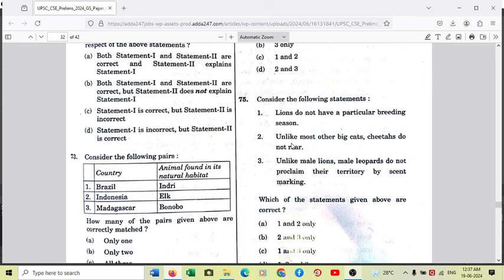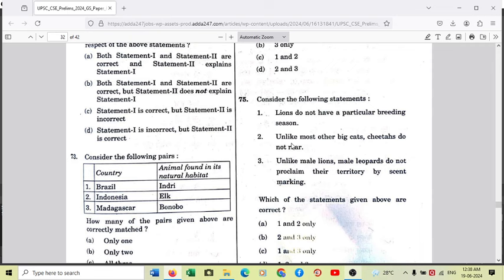The hyoid bone takes about 30 weeks to take its full shape, and in these cats, especially cheetahs, the hyoid bone is incomplete, and that's why they purr and they don't roar. Okay, so number 3 statement here, unlike male lions, male leopards do not proclaim their territory by scent marking. So this is a wrong statement.